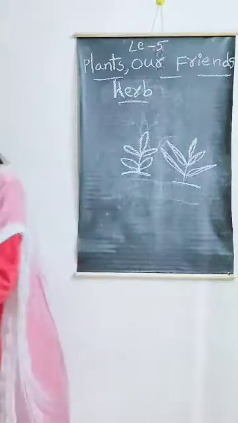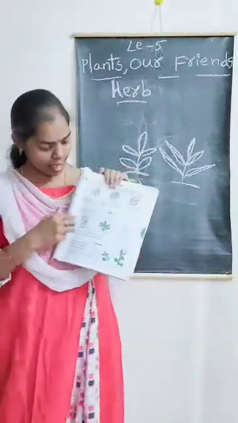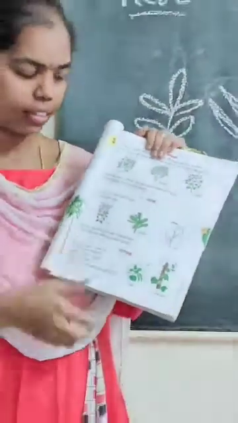See here, Nana. Here we can see herbs: mint plant, spinach plant, rice plant. These are examples of herbs. Okay. Got it? Very good.